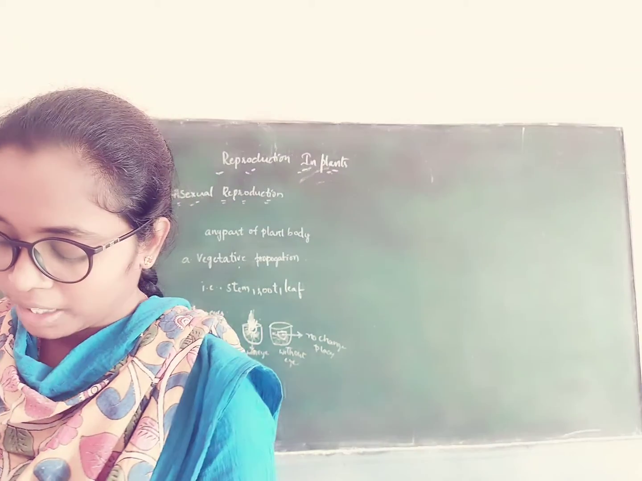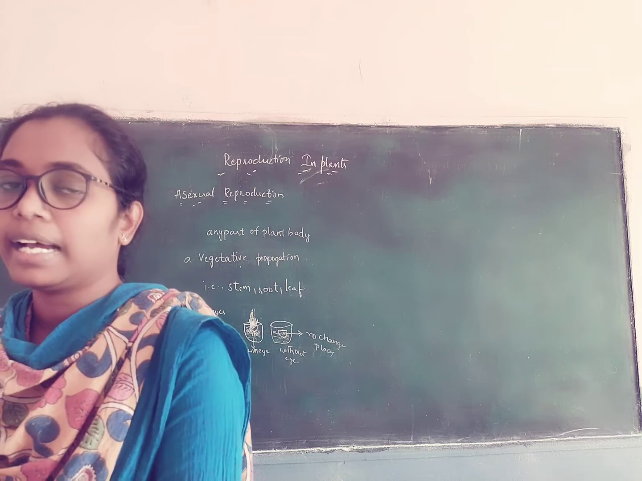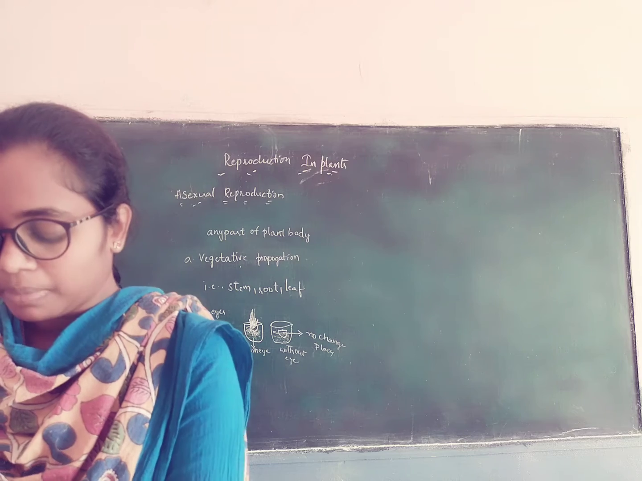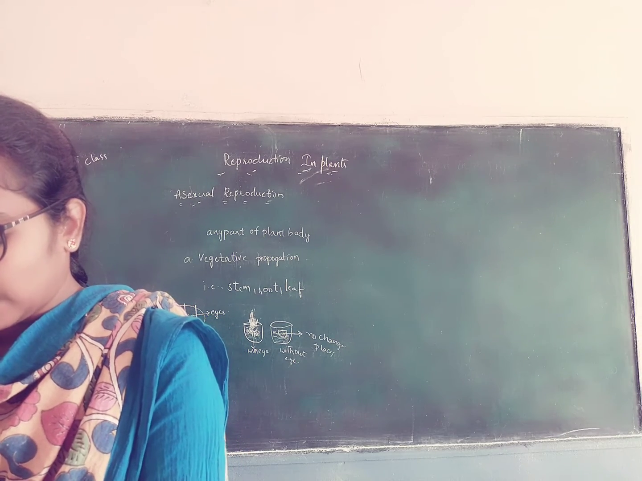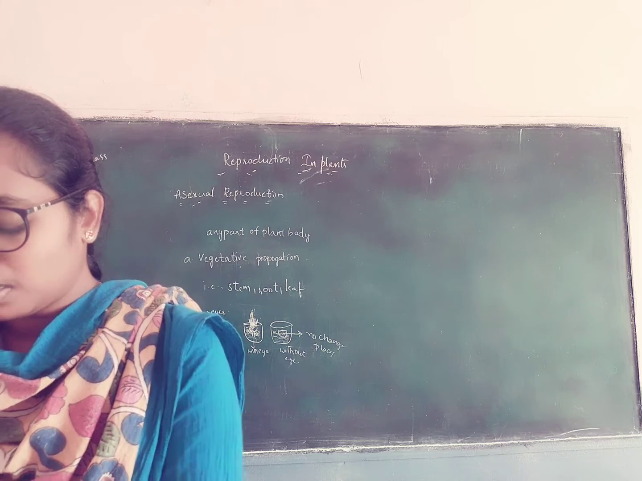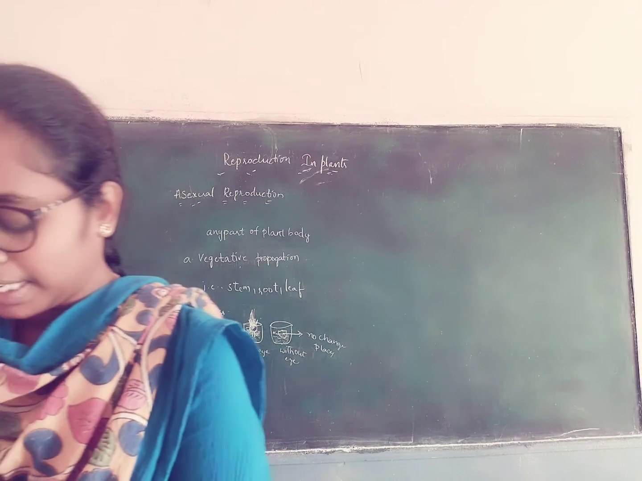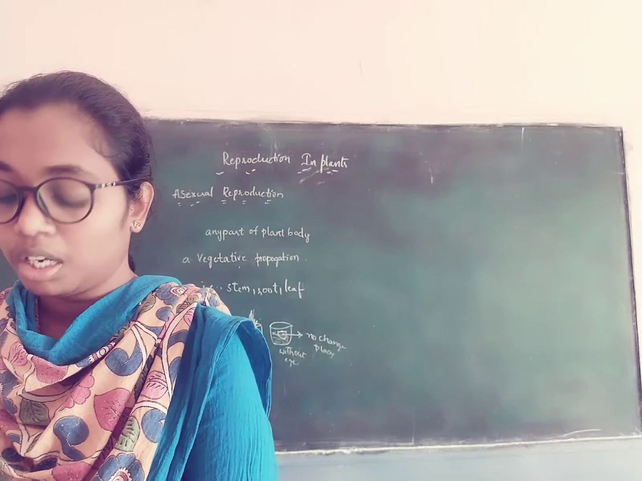Next, potato. It consists of eyes, and that eye transforms into a tuber, which is a modified stem. Next, onion, garlic, tuberose, lilies, gladioli. New plants form from bulbs or corms, which are modified stems. So new plants grow from the bulbs or corms.